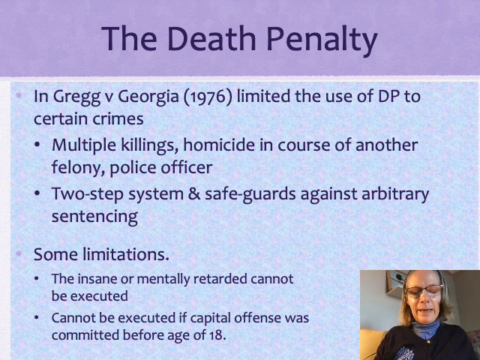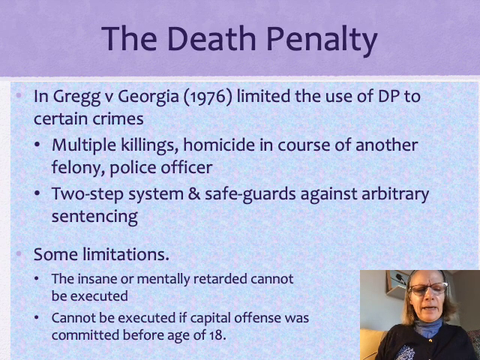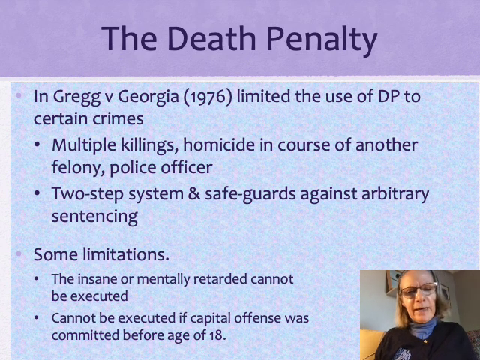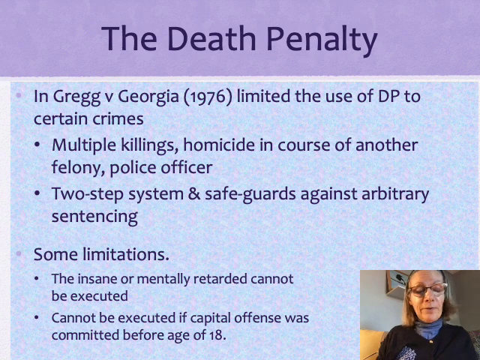Death penalty cases take a long time because there's lots of checks on the power of the state. So, bottom line is that you cannot be executed if the capital offense was committed before the age of 18. Although we found out this week that you can be sentenced to life without the possibility of parole, even though the Supreme Court had previously put limits on that. So that's where we stand in terms of the Supreme Court and the Eighth Amendment and the use of the death penalty.